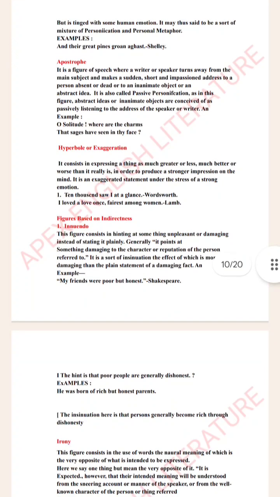Next we have hyperbole or exaggeration. It consists of expressing a thing as much greater than in reality it is. So it is like an extravagant description of something which is not found in reality. For example, I loved a love once, fairest among women. It is sort of hyperbolic, like the fairest among women. Or I have crossed the 1,000 seas. It is not possible practically. So it is an example of hyperbole.